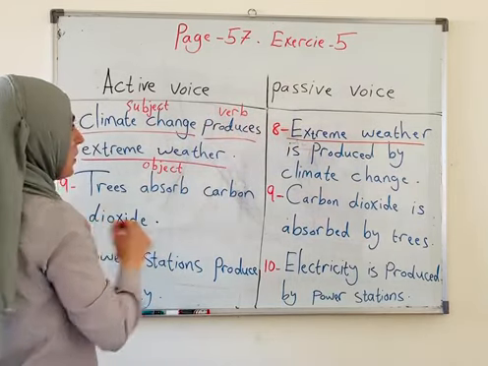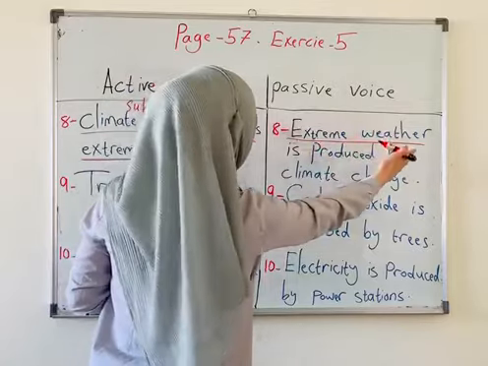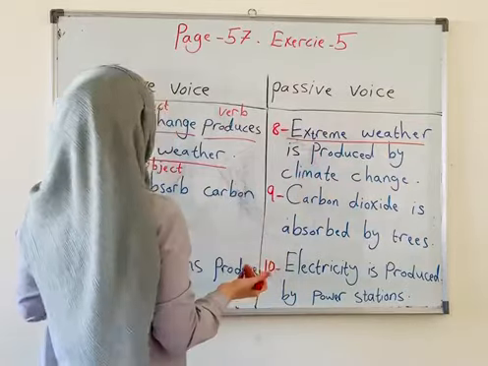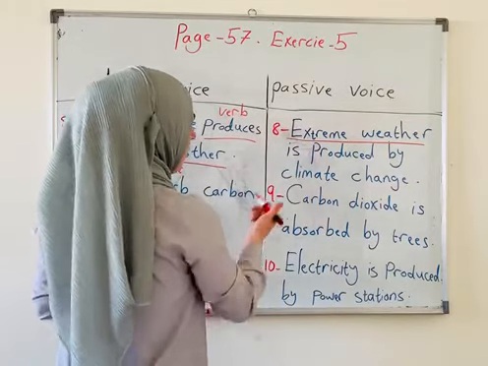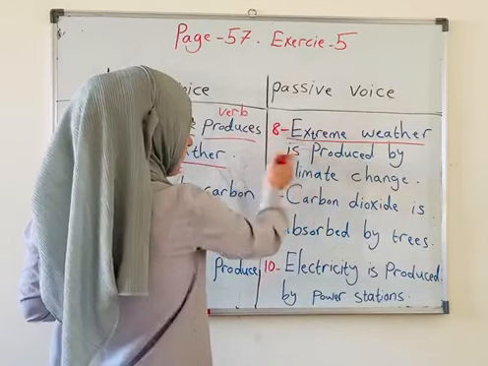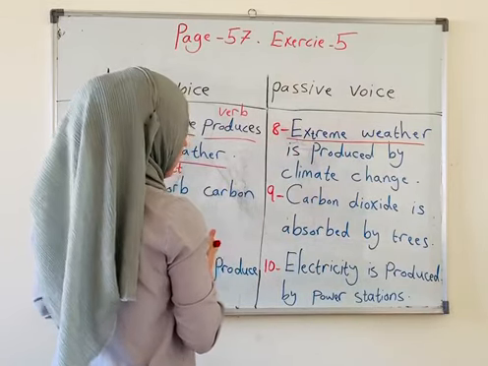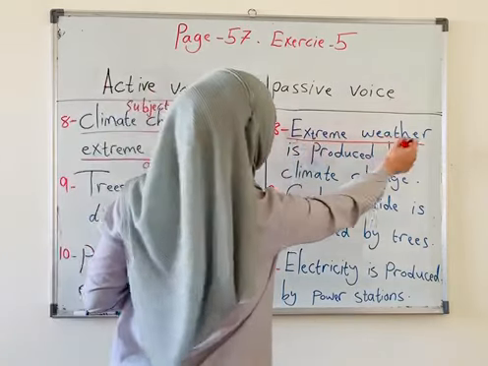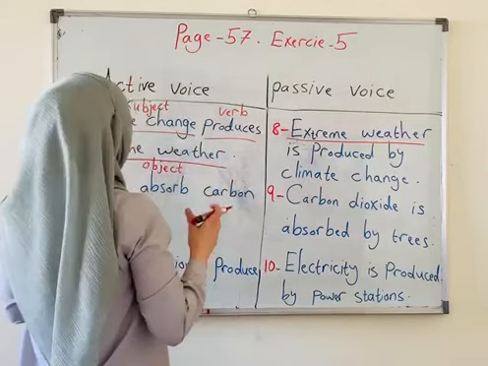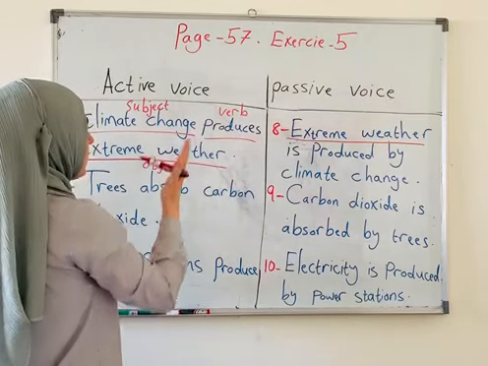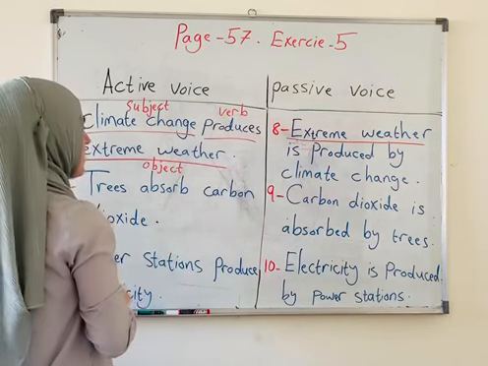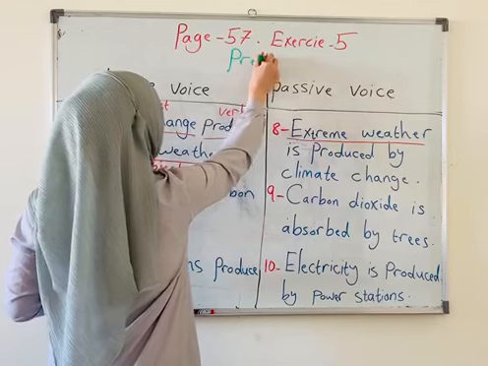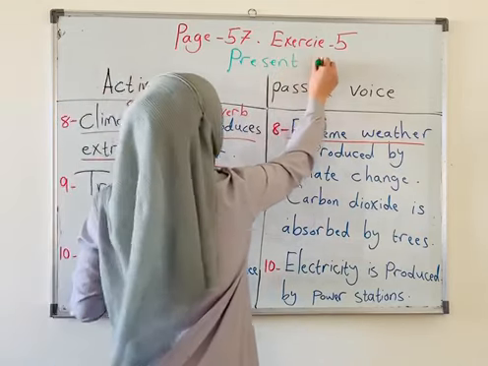So in here what did we do? We said extreme weather is, so we said we don't forget after the object that we made it as a subject for the sentence, we will write verb to be, is, or are, according to the subject. So here we have is because extreme weather is singular. That's why we say is. And as you know, or I told you before, this passive voice is for present tense. What is it for? Present tense. So in here we are just talking about present tense.